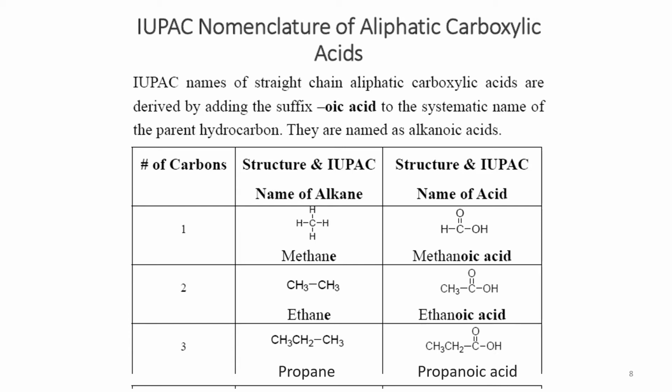And then the 3 carbon skeleton alkane name is propane, so we drop the last letter e, and it is named propanoic acid.